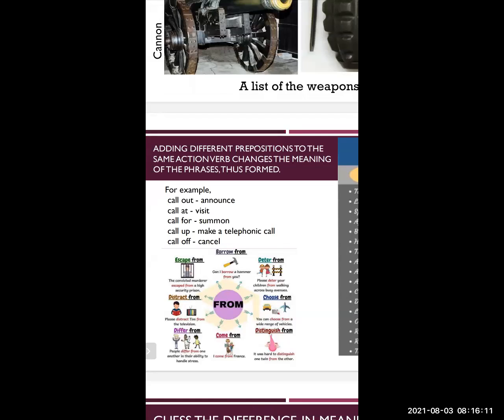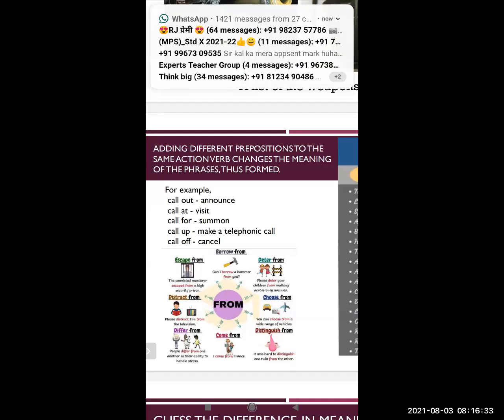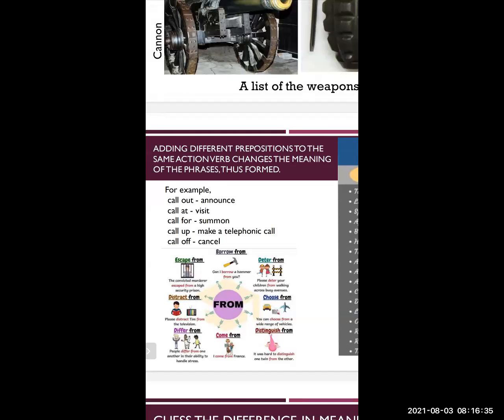For example, the first one given is call out. To call out means to announce, like an announcement on a platform or railway station, to announce something. The second one given is call at.